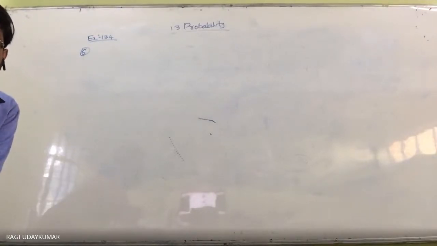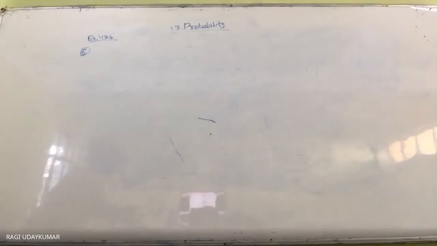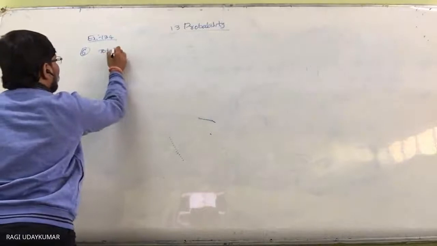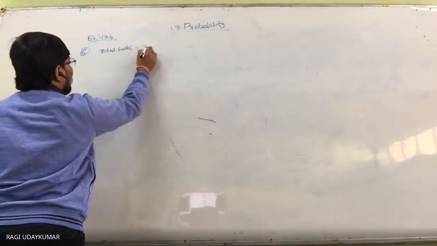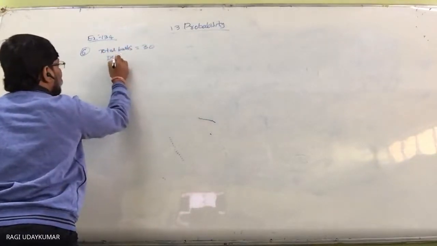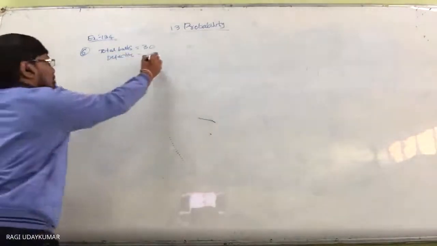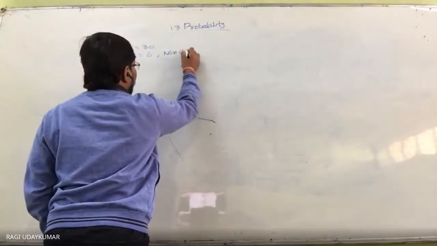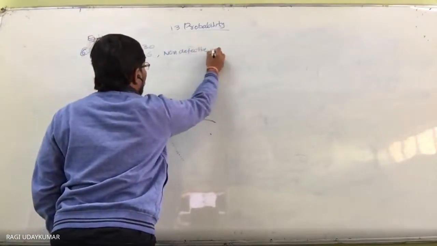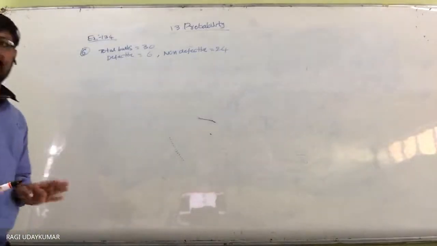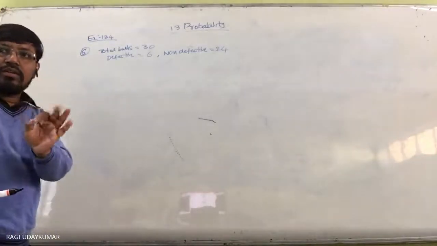Number of defective bulbs. How many? Out of 30 total bulbs, 6 are defective and 24 are non-defective. And 4 bulbs are drawn at random.